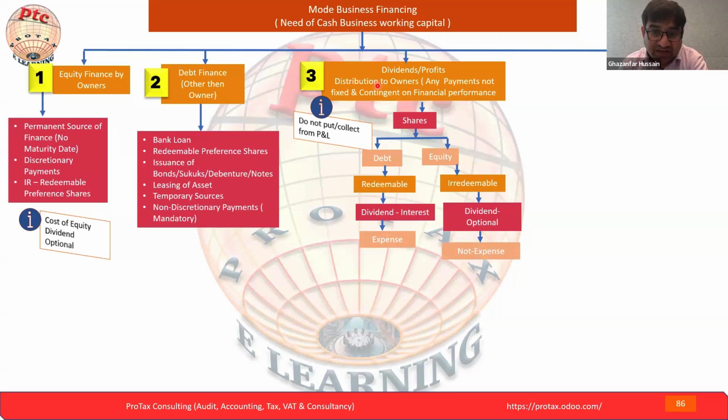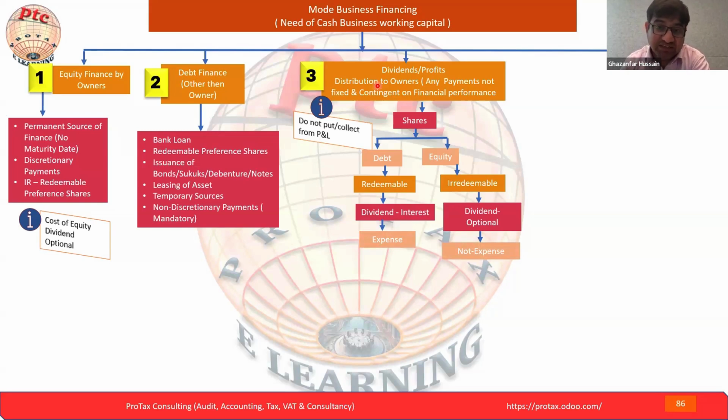If they pay the dividend under redeemable, this is the expense. But if they pay the dividend under equity, that is not the expense. Another difference for equity and debt: even if we have the shares, under the equity method the dividend is not an expense. The dividend from a local company is exempt, but it cannot be deducted as an expense.